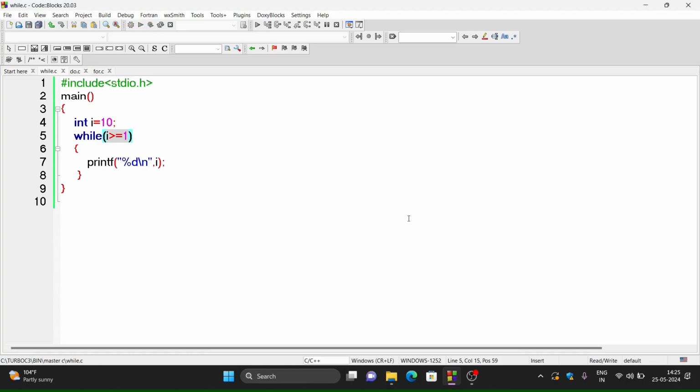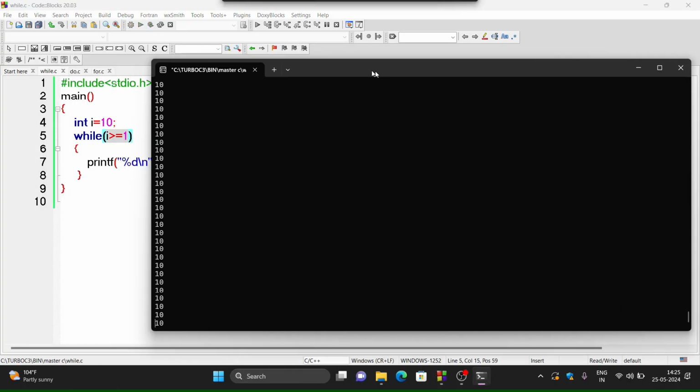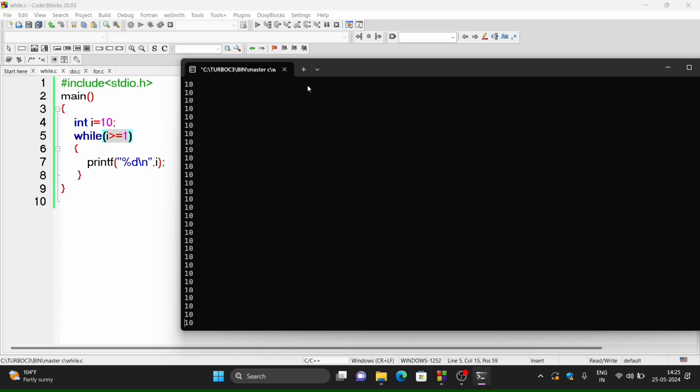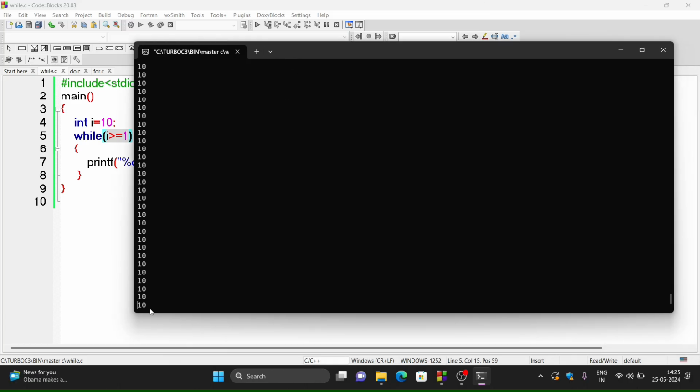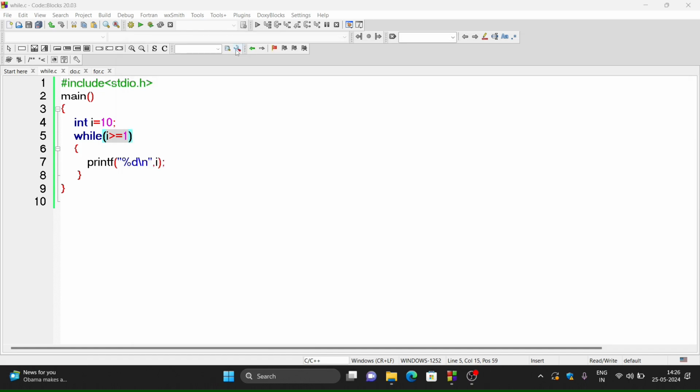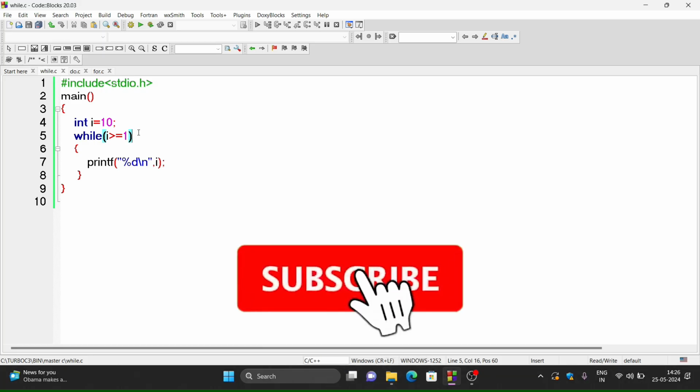So let us run the program now. See here, 10 is continuously displaying. This loop will not end, and this type of loop is called an infinite loop. And there should not be an infinite loop in any of your programs. आपके किसी भी प्रोग्राम में infinite loop नहीं होना चाहिए.